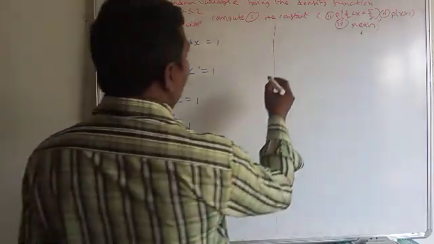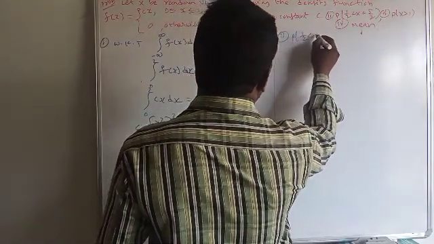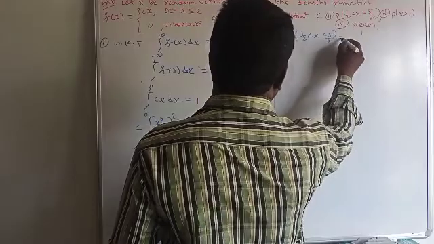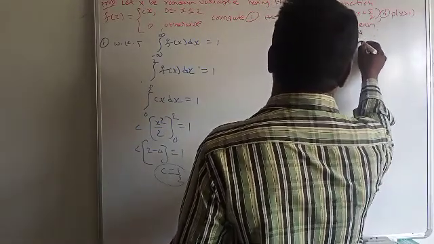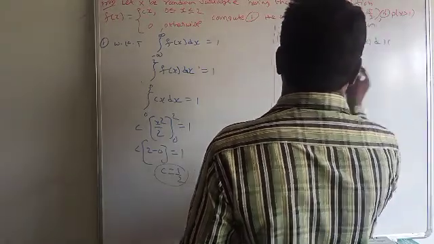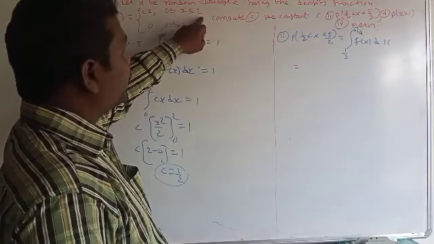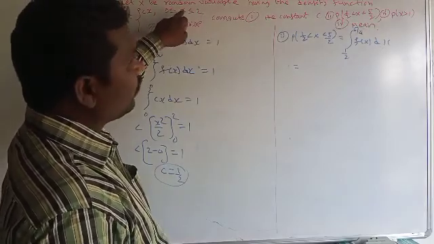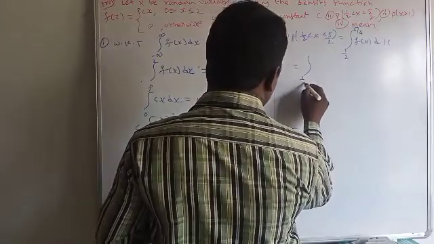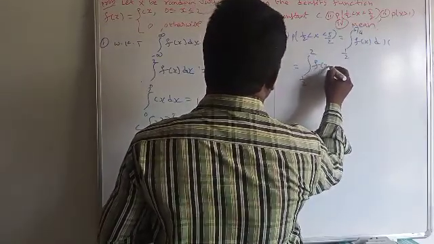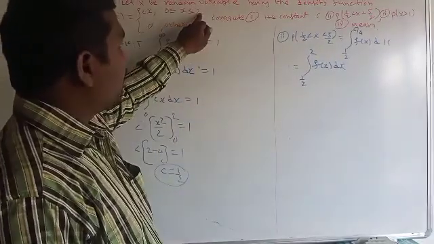Next, the second one. What is the second one? Probability of 1 by 2 is less than x is less than 5 by 2. It is defined as integral 1 by 2 to 5 by 2 of f of x dx. The function is defined only from 0 to 2, so 5 by 2 is not in the interval. It can be written as integral 1 by 2 to 2 of f of x dx. For the remaining interval the function is defined as 0, only up to 2.